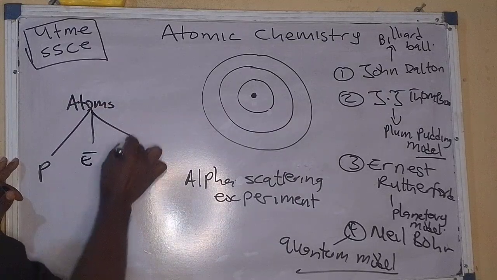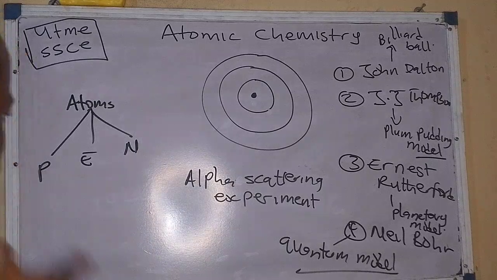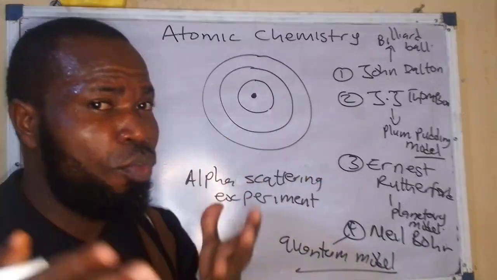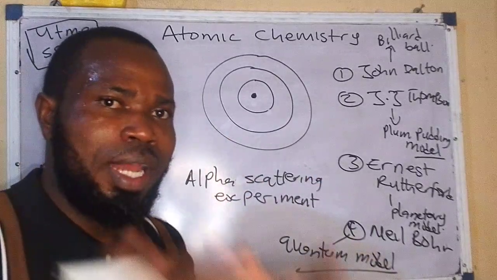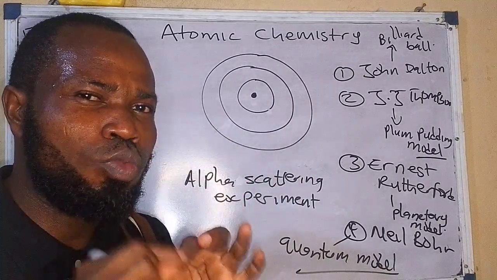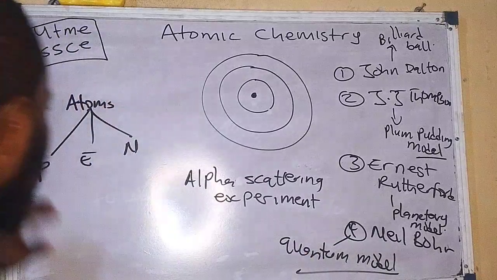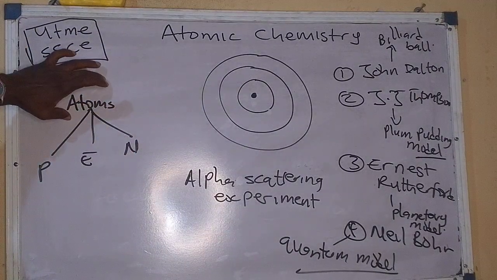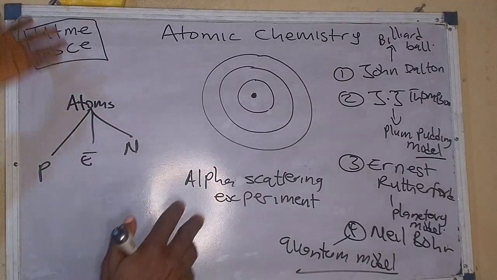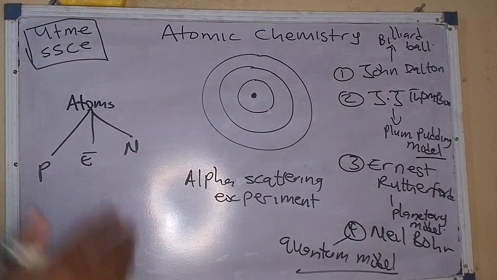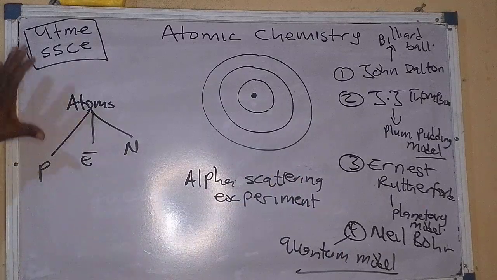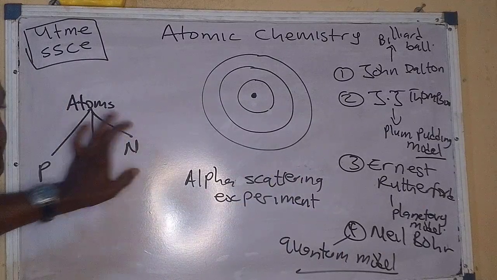Protons, electrons, and what? Neutrons. But these are not the smallest particles of an atom, though in other lectures we'll be looking at it. There are smaller particles known as quarks. But these are the subunits that are found in atoms. So as an SSC or UTME student, if you are asked how many subparticles an atom has, of course, 3: protons, electrons, and neutrons.